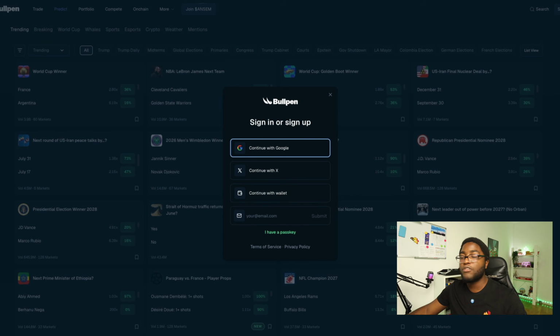So the first thing you have to do is head over to Bullpen, which is a trading site. You can do prediction markets on there. You can buy tokens, you can trade and do literally everything there. And as you can see on my screen, it says Bullpen. You can sign in either with Google, continue with X, or a wallet, or whatever you choose to do. So now you have to continue with X.